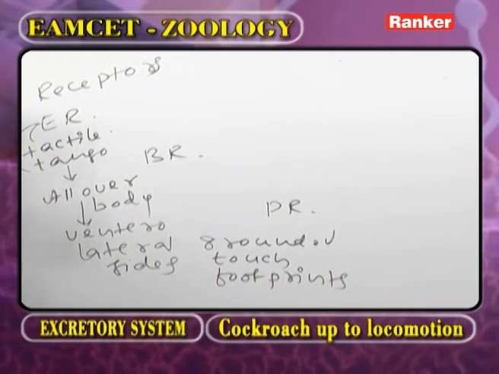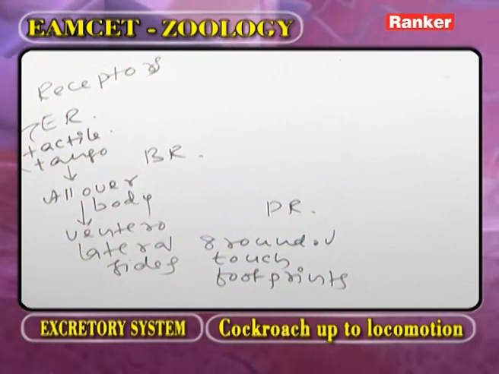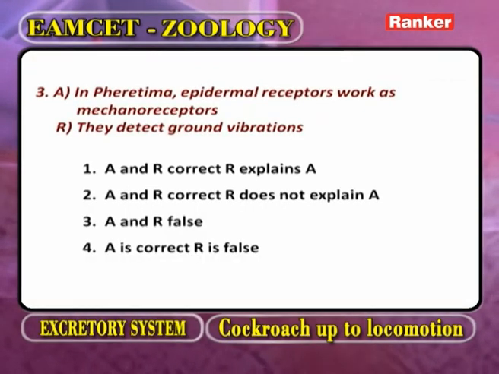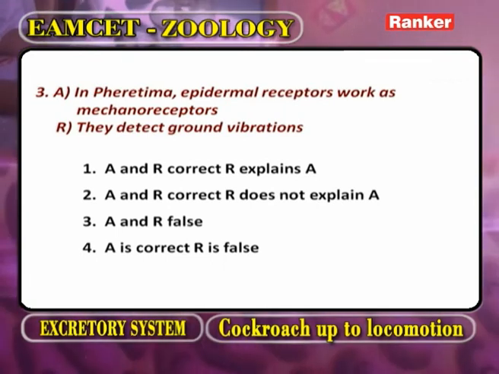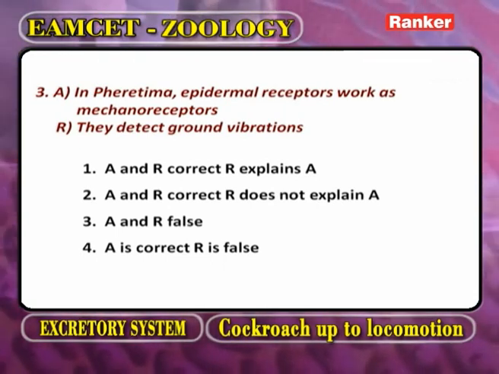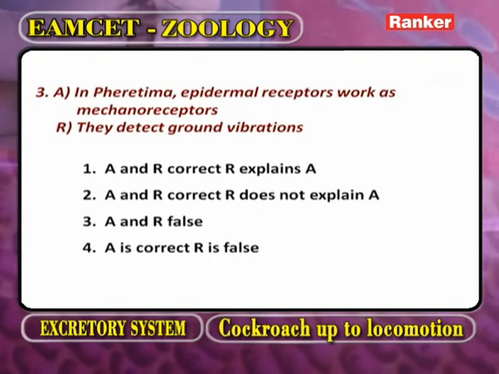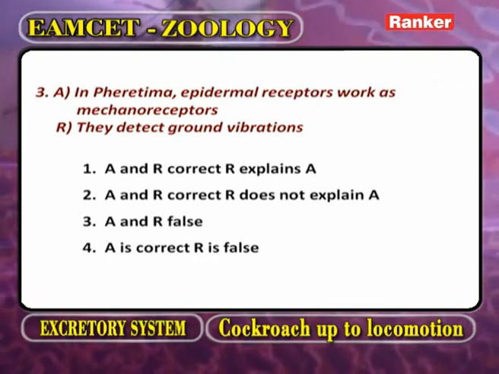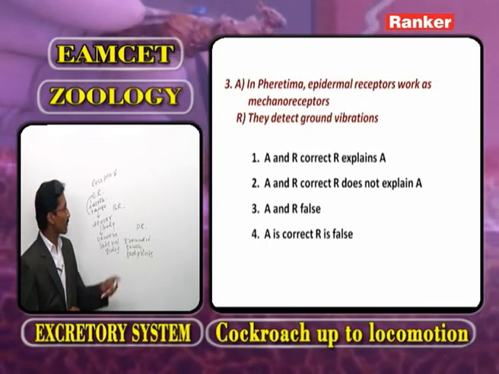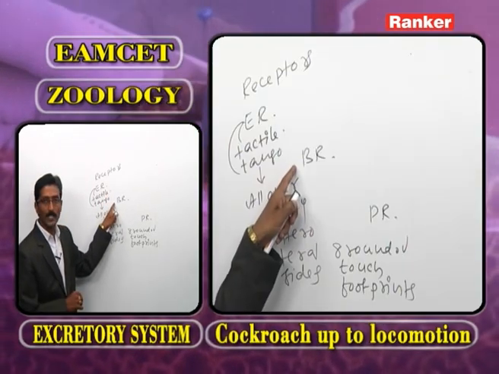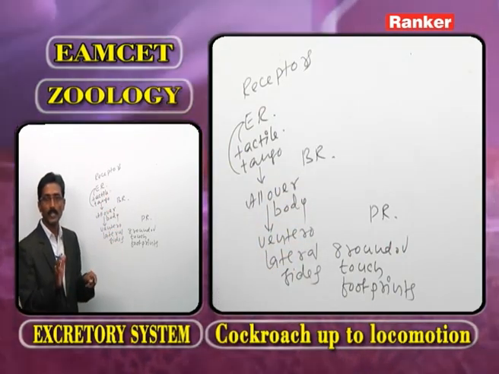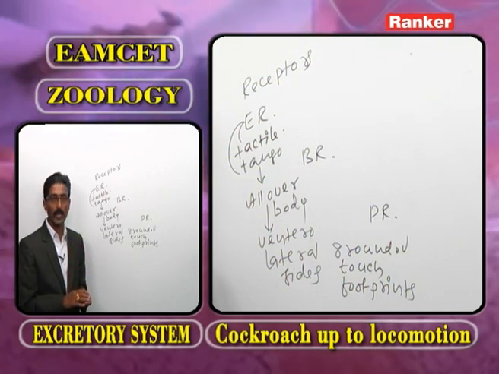Now, as we observe the assertion and reason, the assertion is that epidermal receptors work as mechanoreceptors. It is correct. What is the reason? They detect ground vibrations. The epidermal receptors are present all over the body.